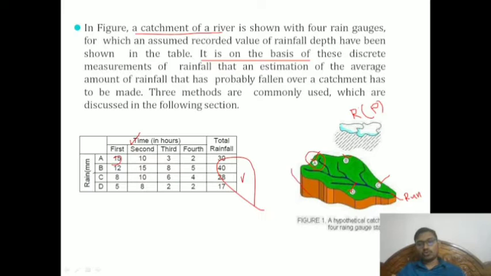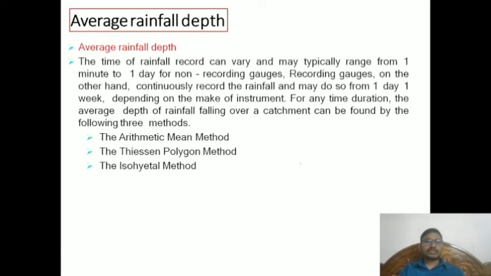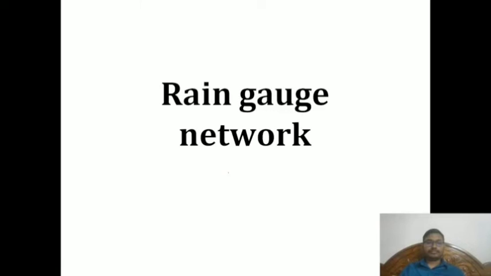When there are more rain gauges, there are three methods: the arithmetic mean method, Thyssen polygon, and isohyetal method.